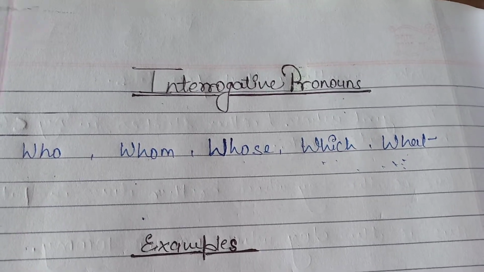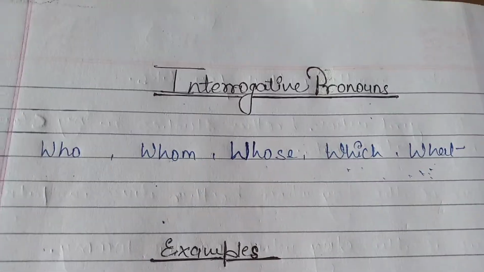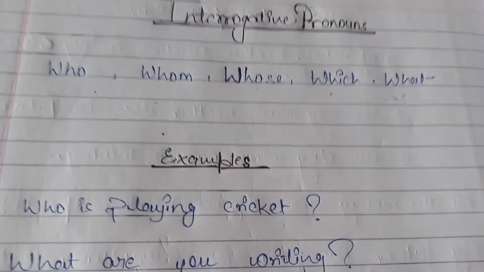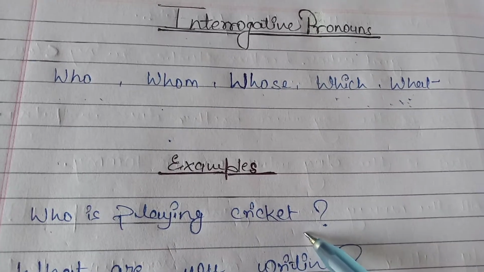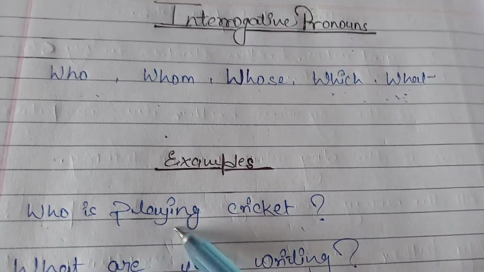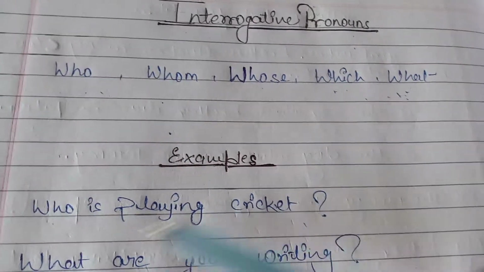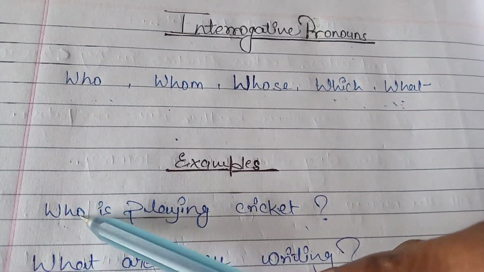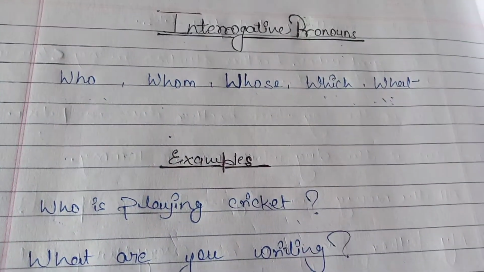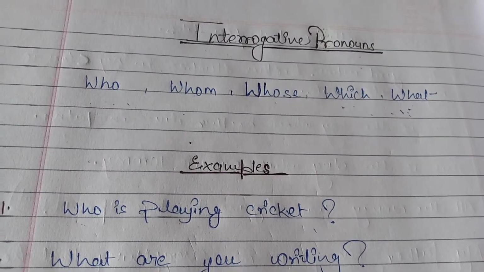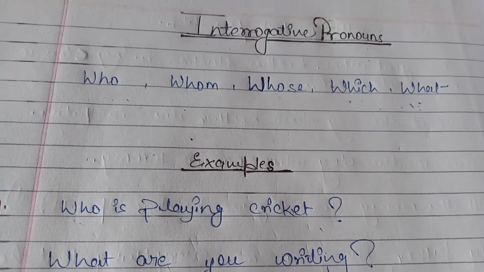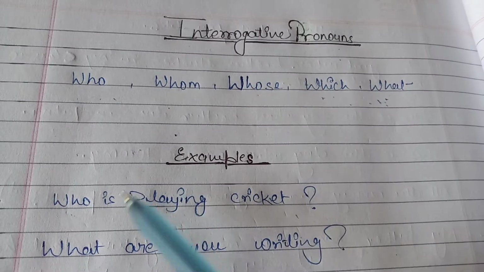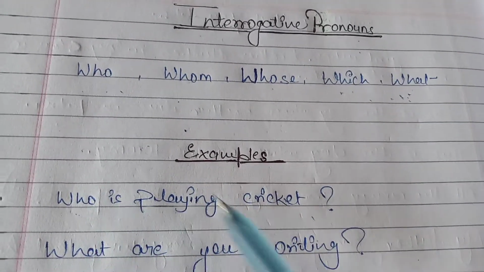How can we use who? For example, who is playing cricket? Here who is a word used to ask a question. There will be some players who are playing cricket, so that's why we are asking who is playing cricket.